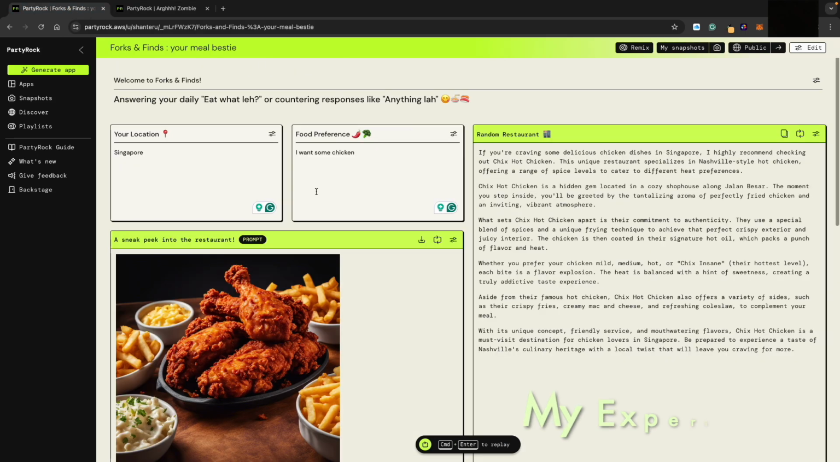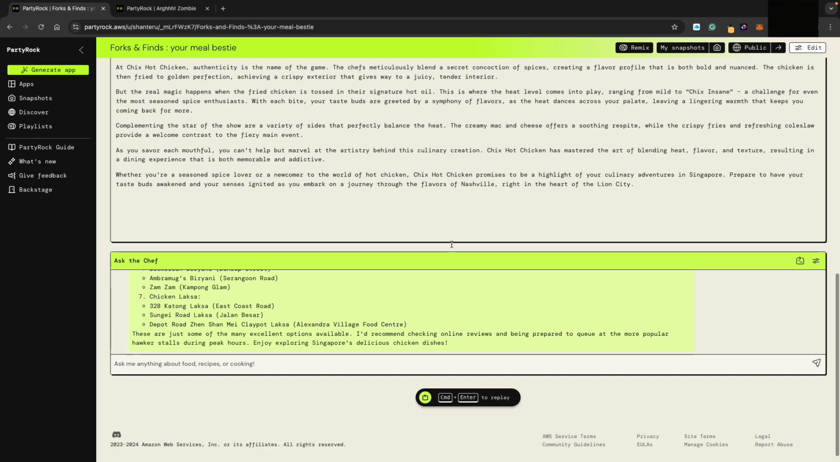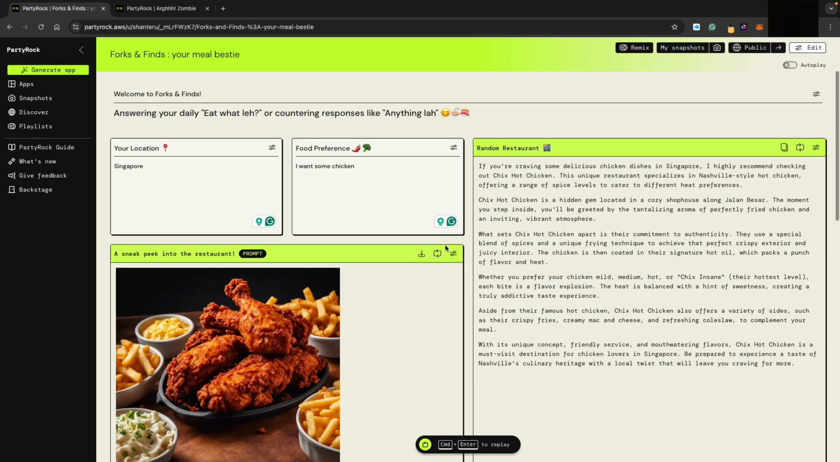And this is what I did in the end. I created a meal bestie, answering your daily "eat what lah" or countering responses like "anything lah", right? So this is just Fox and Finds, just my little experiment trying to discover how to create an application in PartyRock, right? So let's maybe put something else. Maybe I put Singapore as well, but I say I'll eat some fish instead, right? So this will be outdated.